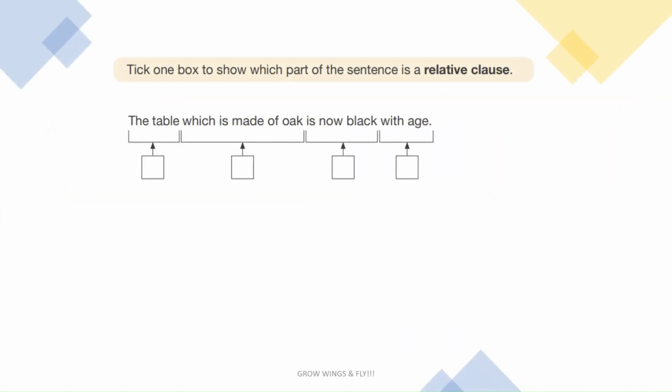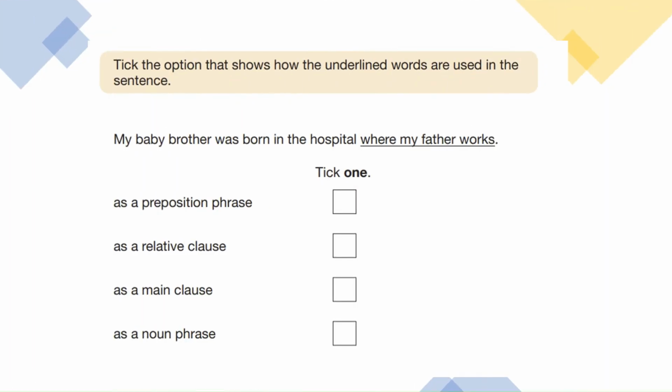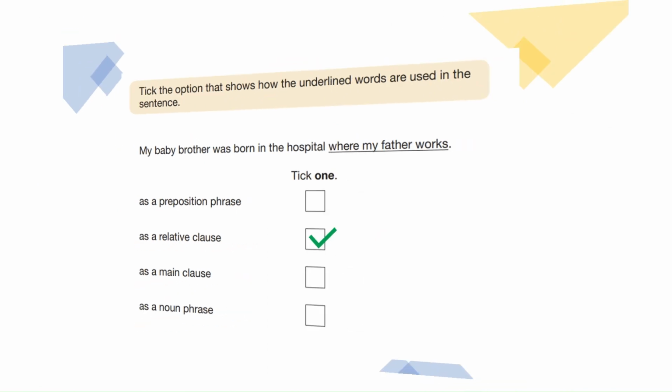A relative clause starts with a relative pronoun and is usually extra information. Head towards the video list to learn what relative pronouns and clauses are. This question is also about relative clauses.